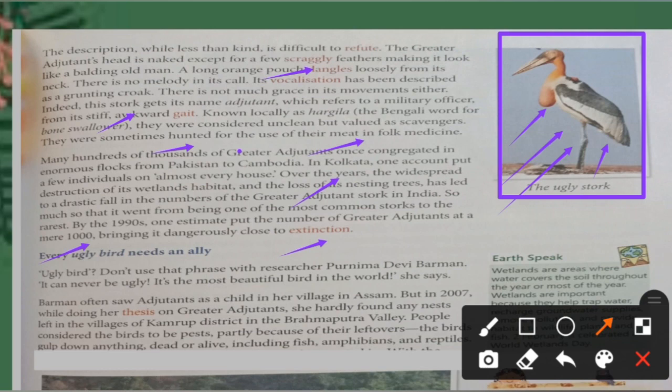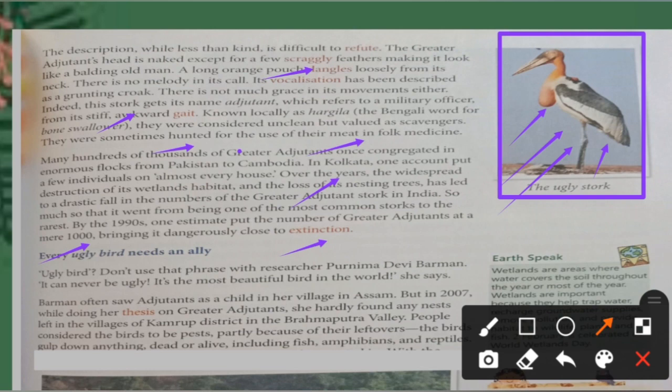Now, every ugly bird needs an ally. Ally means, like every ugly bird, whether it is beautiful, whether it has a harsh sound or a soft sound, needs an ally. Ally means a loving relationship. Every bird needs a relationship. Every bird needs love. We should not judge people, even birds or animals, by their appearance. We should see their qualities.